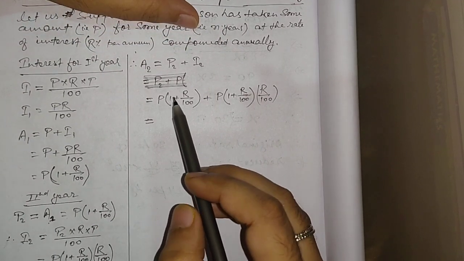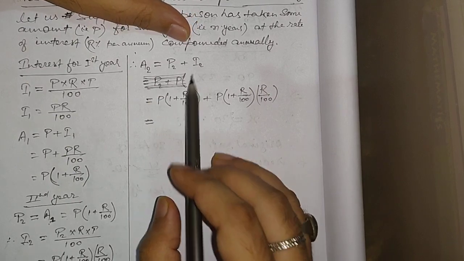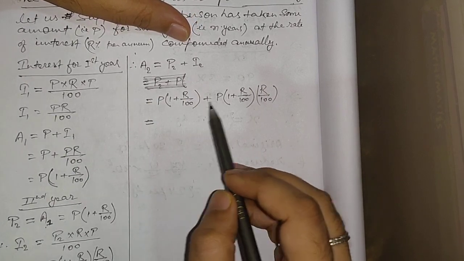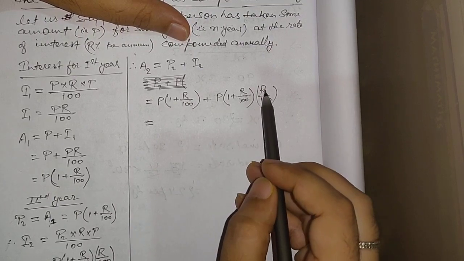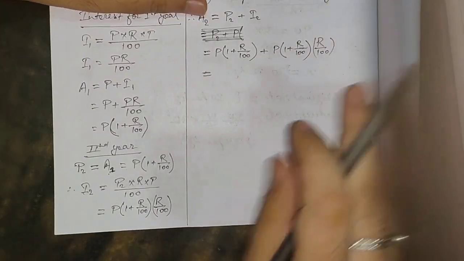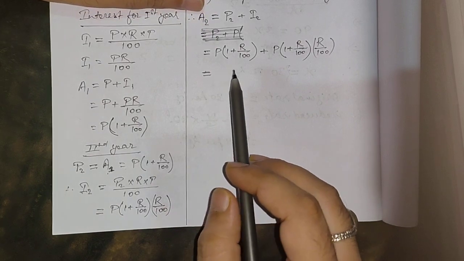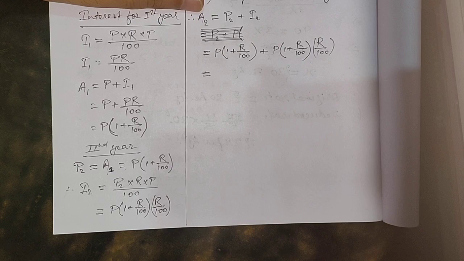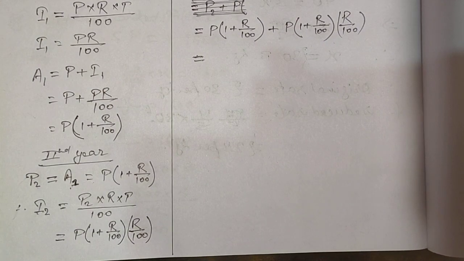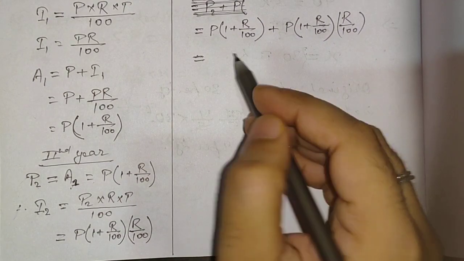Now let us see here, A2 is equal to P2 plus I2. So P1 (1 + R/100), we had substituted it, and now P1 (1 + R/100) into R by 100. I had just substituted the values. I hope all of you are understanding it. I'm just focusing it so that you can see it properly.